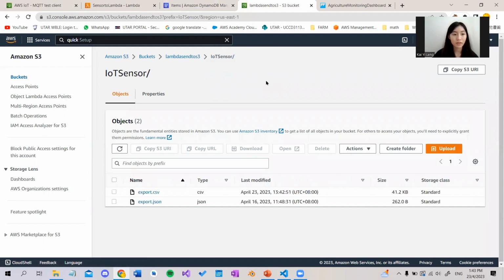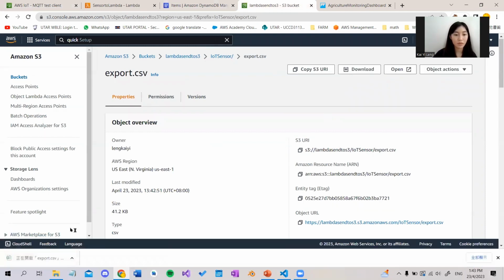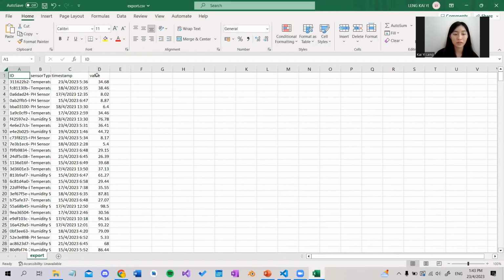So next, for the Amazon S3, the data in S3 is used as a data source for QuickSight to generate the data visualization. So this is the example of export.csv, which we'll use for the QuickSight.